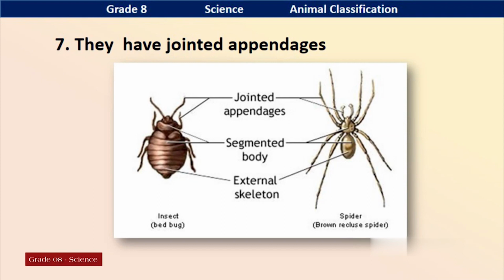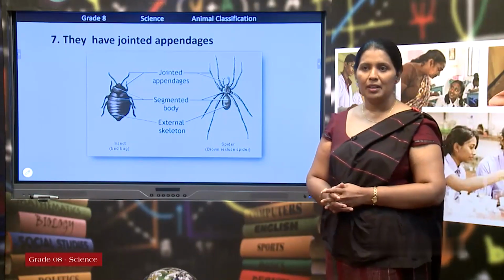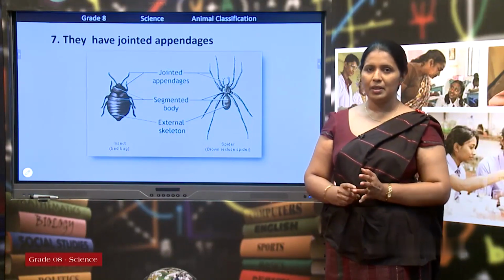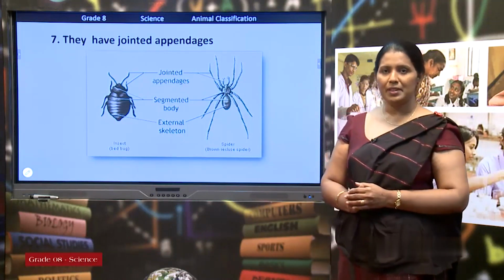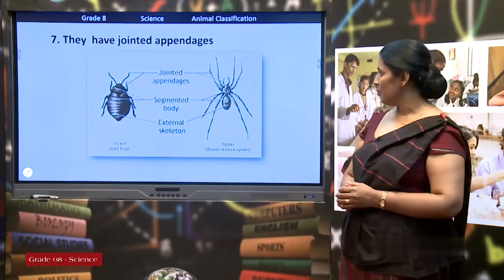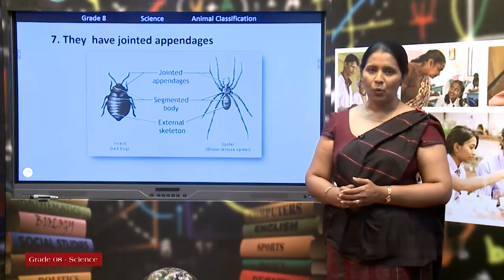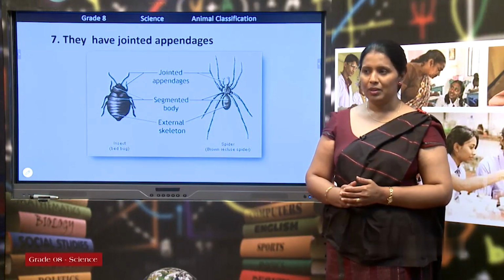Annelida, what are the examples for Annelida? Earthworm, leech and nereis. Third group, Mollusca: octopus, cuttlefish, snail, bivalves. Fourth one, Arthropoda: spider, scorpion, cockroach and so on.